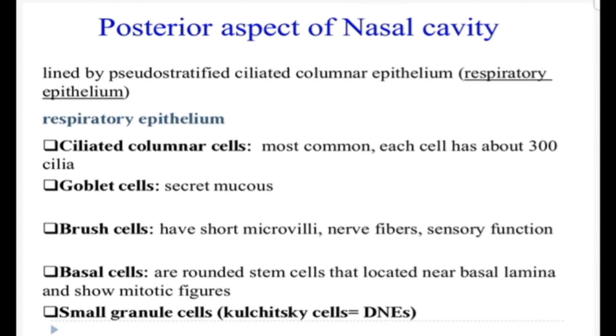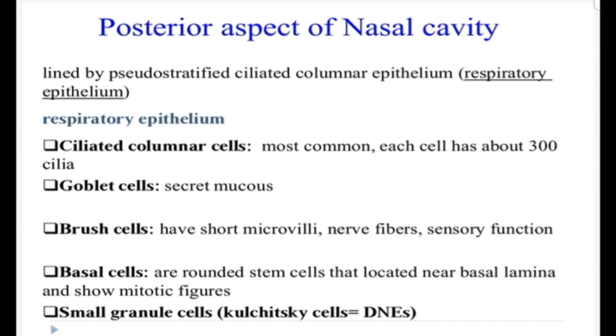The brush cells are also columnar in shape, and the special feature of these cells is the presence of numerous microvilli on the apical surface. The brush cells have afferent nerve endings at their basal surfaces and are regarded to be the sensory receptors.